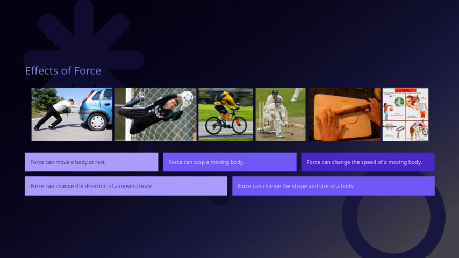Next, force has the power to stop a moving body. Imagine catching a ball. You use force to bring it to a halt. It can also change the direction in which a body is moving. If you steer a bicycle, you're applying force to turn it around.